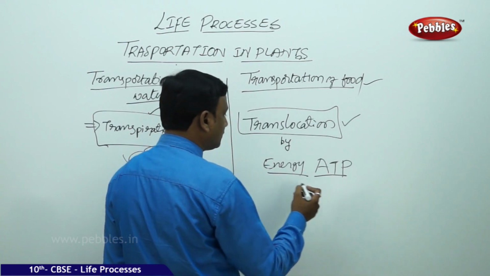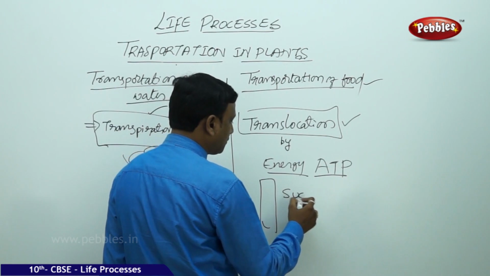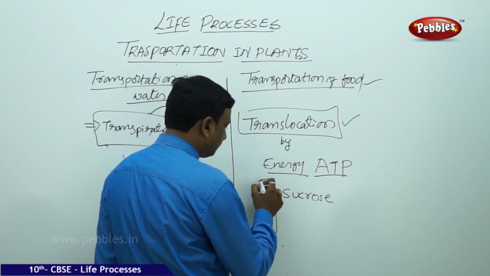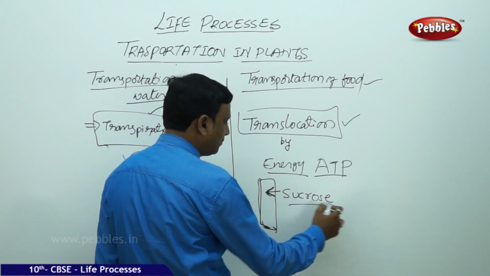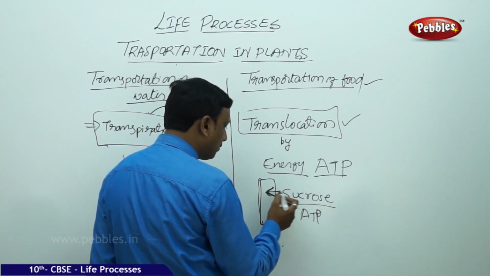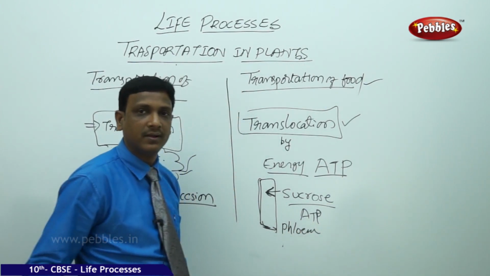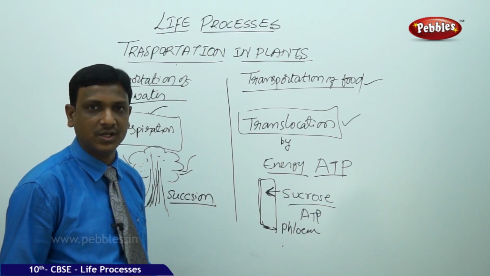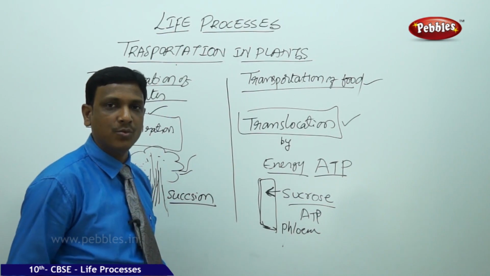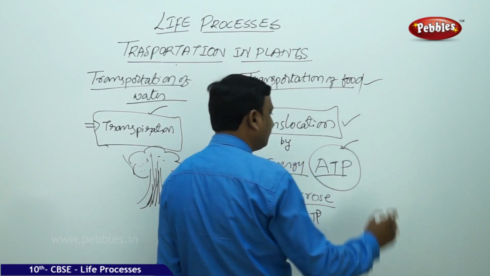Let us see how. When the materials are to be transported, substances like sucrose are sent into the phloem tissue, where the energy molecules ATP are utilized, and this sucrose is mobilized into the phloem tissue. So this creates the osmotic pressure. This osmotic pressure makes the food materials move in the tissues. For the creation of osmotic pressure, energy is spent in the form of ATP.